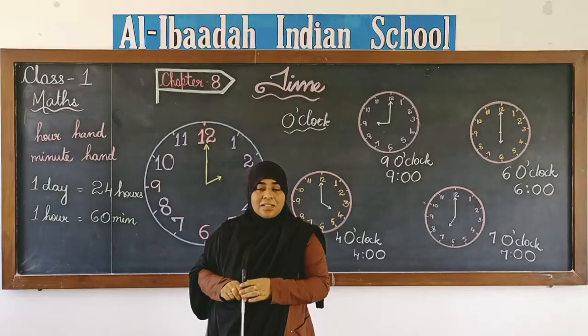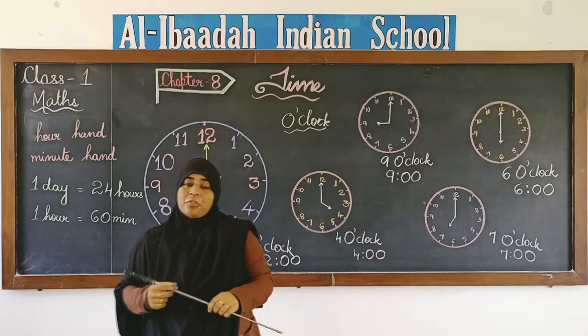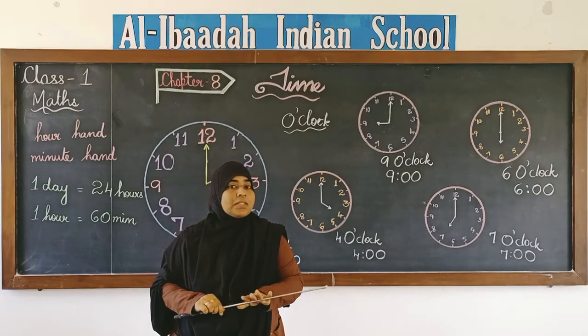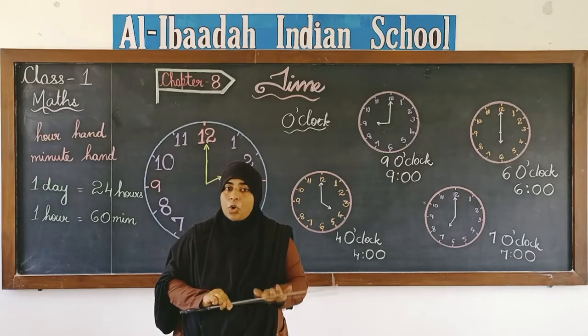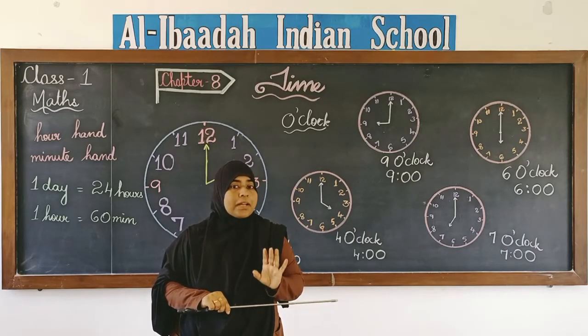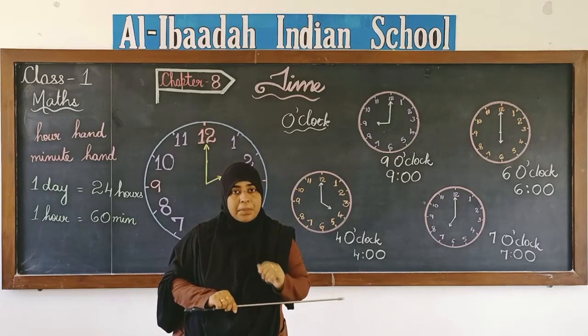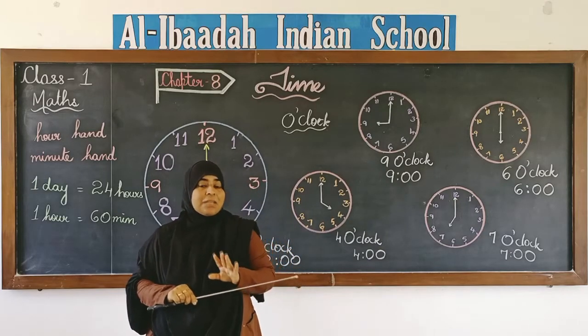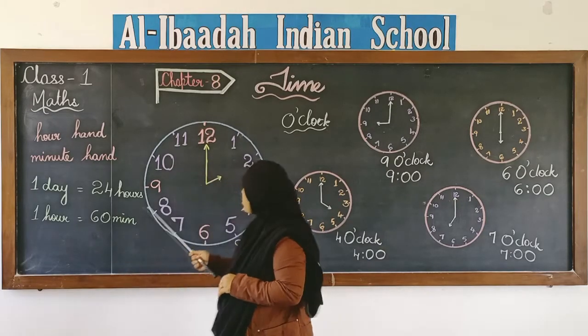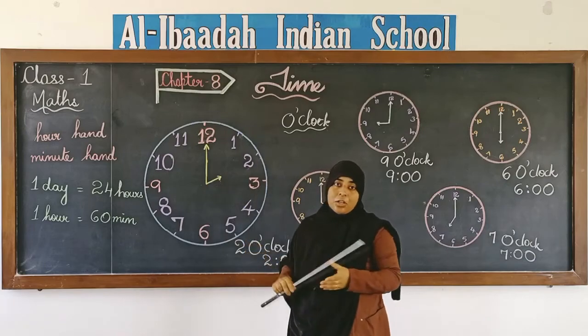I hope you have understood. It's simple, isn't it, to read the o'clock? If you find the minute hand pointing towards the number 12, it is o'clock, and then we have to look at the hour hand, at which number it is pointing. So, it is very simple to read o'clock time on analog clocks.